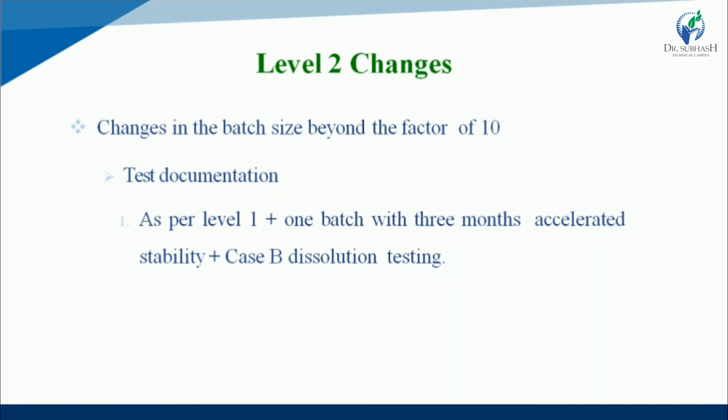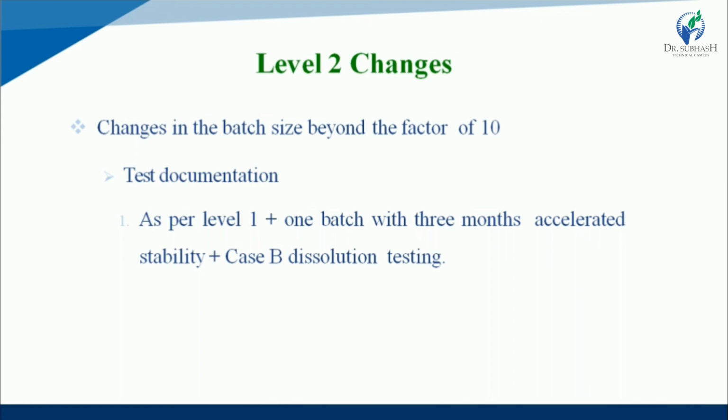Level 2 changes. Changes in the batch size outside the factor of 10. So test documentation. In test documentation, as per level 1 plus 1 batch with 3 months accelerated stability study plus case B dissolution testing.